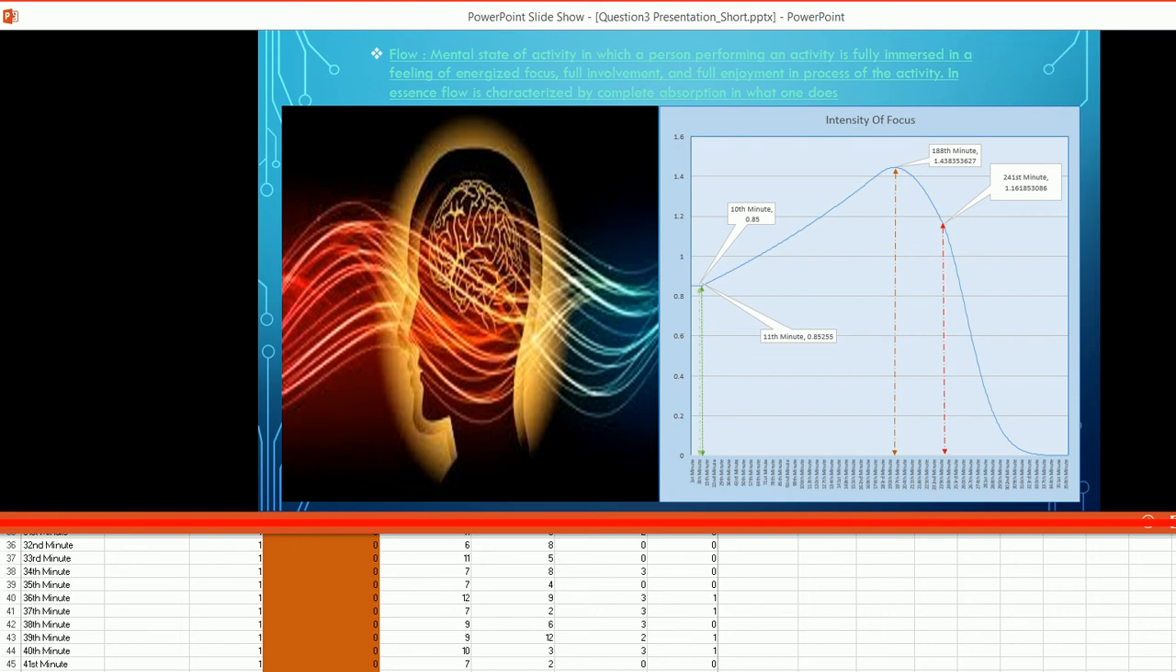Flow is a mental state of activity in which a person performing an activity is fully immersed in a feeling of energized focus, full involvement and full enjoyment in the process of the activity. In essence, flow is characterized by complete absorption in what one does.